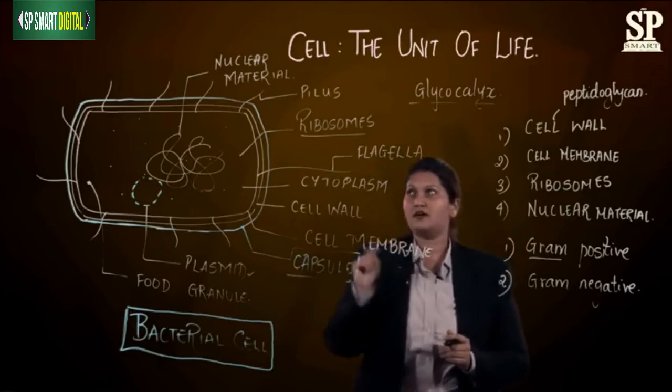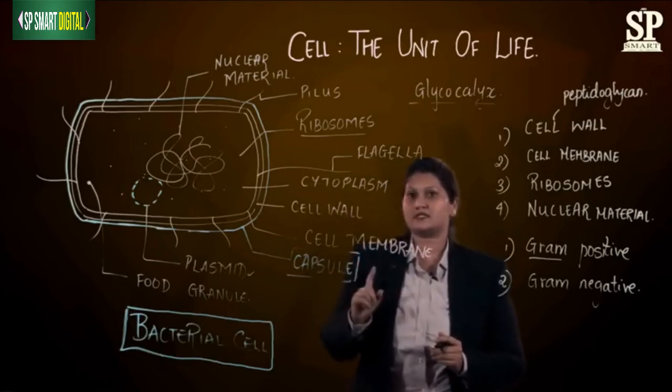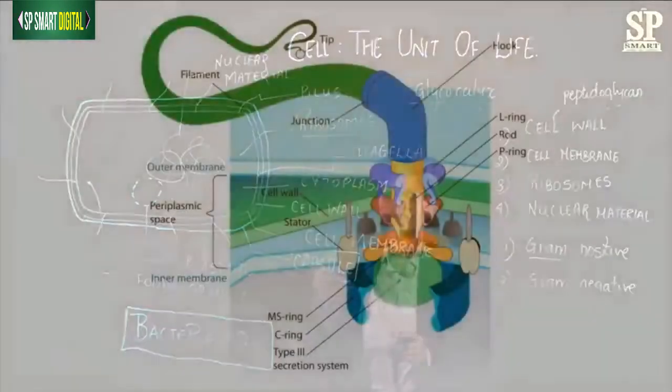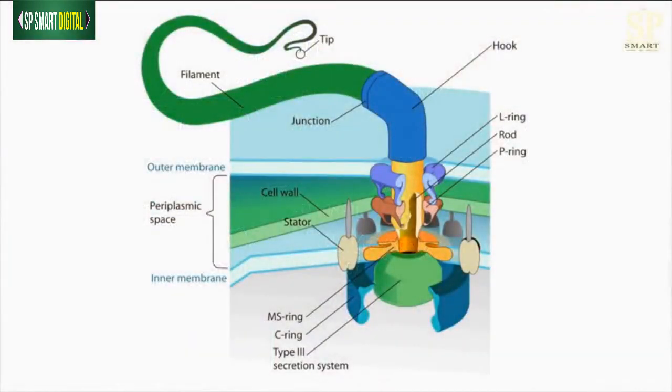First is the flagella, and the next one is the pilus, or we also call it pili. If you have a look at the diagram of flagella, the flagella is coming from the cytoplasm. So if I have to define this, I will say that the flagella is a cytoplasmic extension.